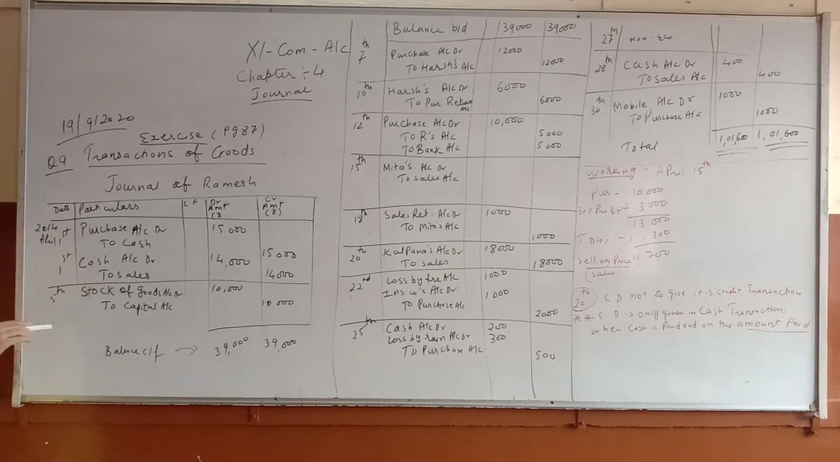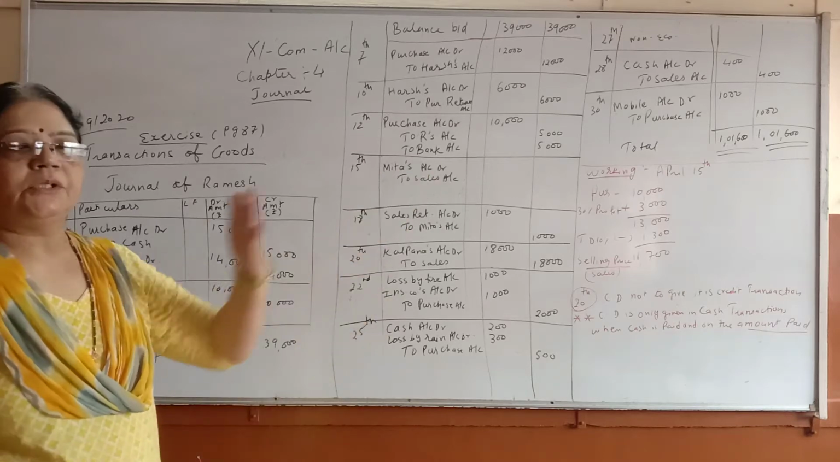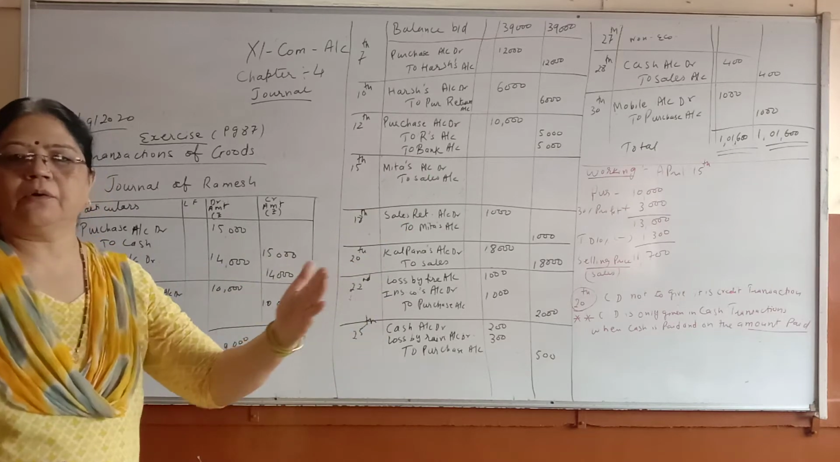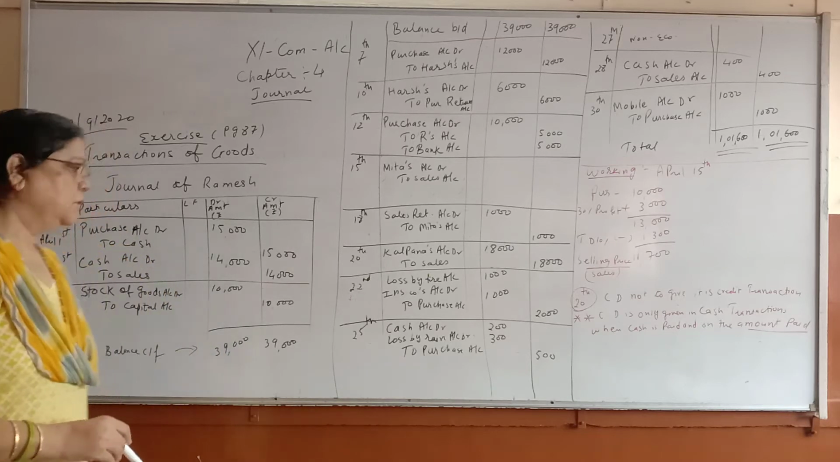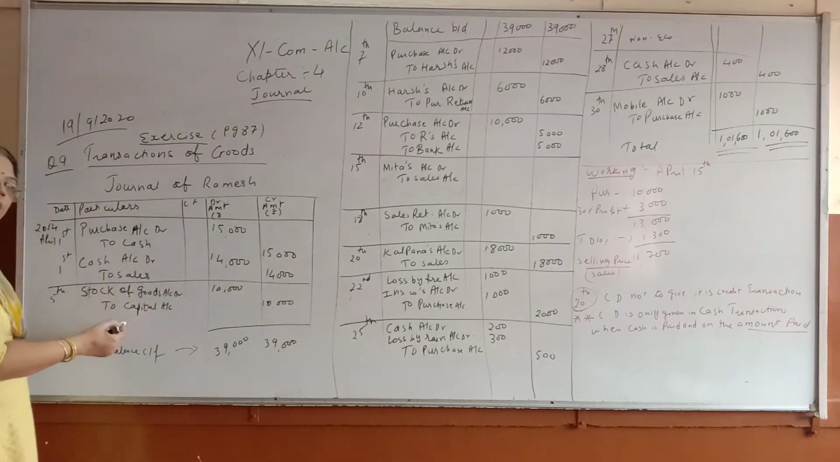So stock of goods brought in the business by the owner. Goods come in, so goods account debit, and it is for the business, so to capital. So here, stock of goods to capital.